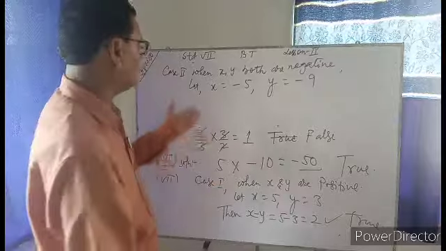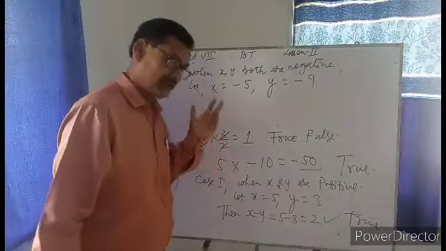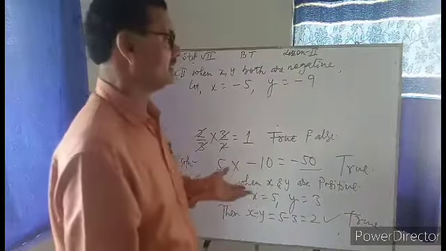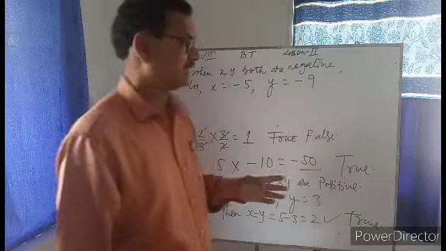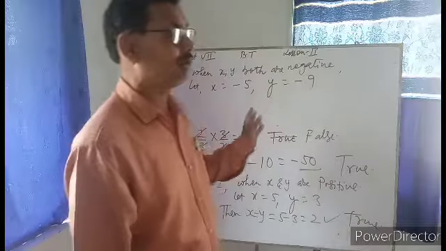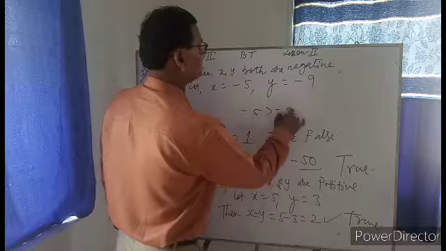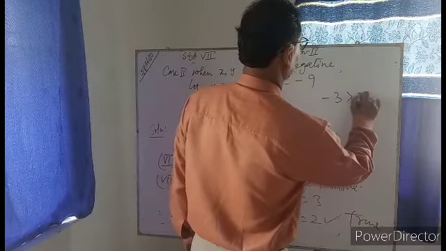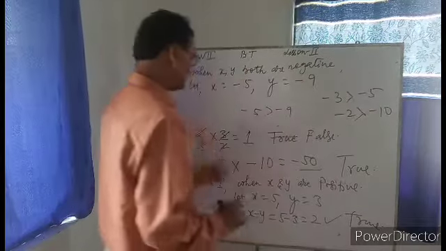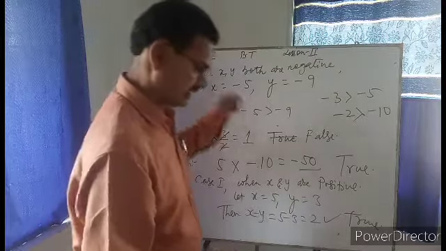Any confusion? Because in negative terms, the term whose numerical value is less becomes greater than the number whose numerical value is more. If both have the negative sign, just like you may say minus 5 is greater than minus 9, minus 3 is greater than minus 5, minus 2 is greater than minus 10. Similarly, when x is minus 5, y is minus 9, then x is greater than y.